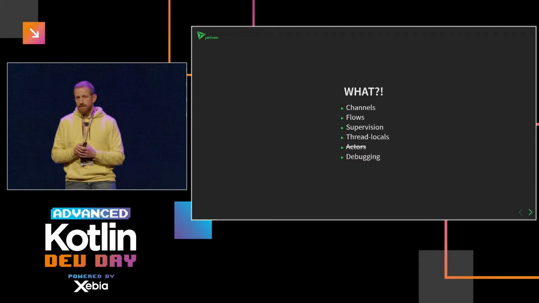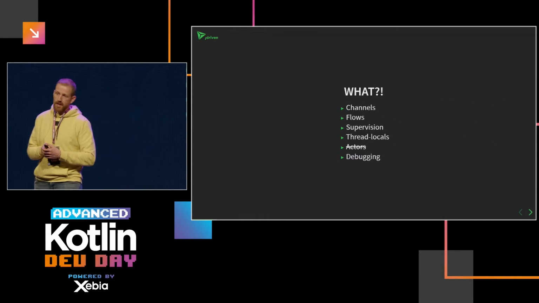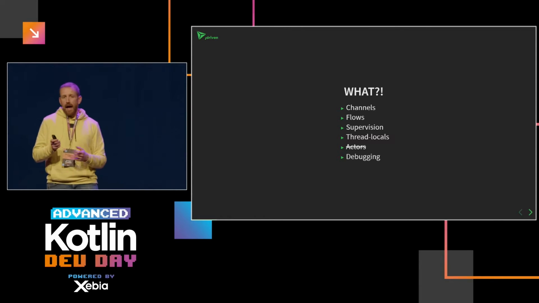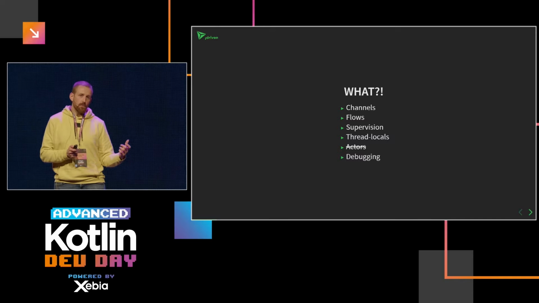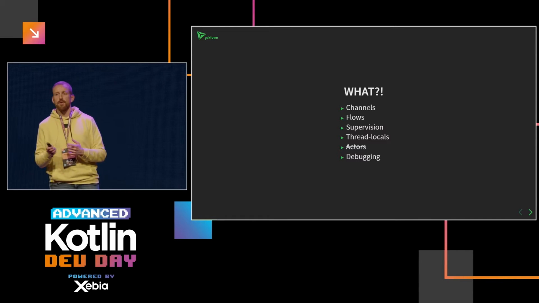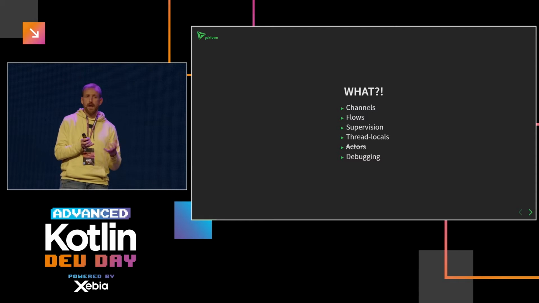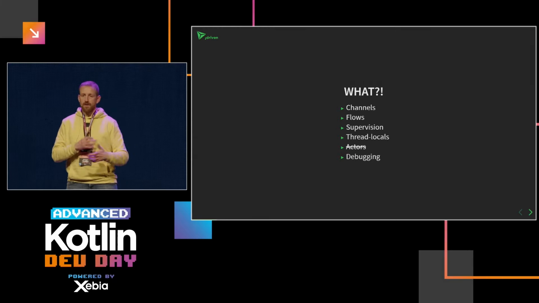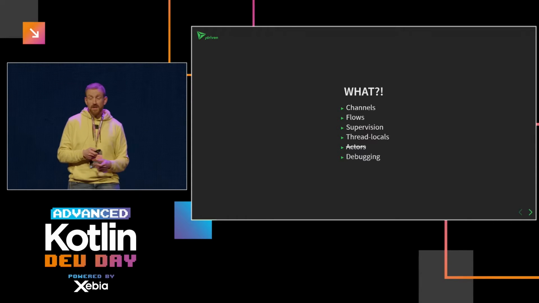So what are we going to talk about? Well, we're going to discuss channels, flows, supervision with coroutines, ThreadLocals. I wanted to talk about actors as well, but while I was preparing the presentation, I already saw that the developers of the coroutines library said the way actors are implemented now is not how we want it, so they're going to change it. So I thought, I can demo it, but it's going to change anyway, so I dropped the actors part and instead focused a bit on debugging, which was really needed while developing my demo. It came in handy.